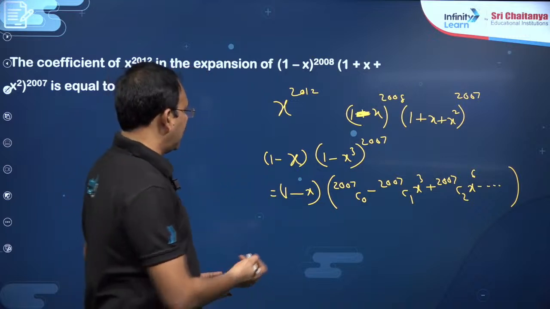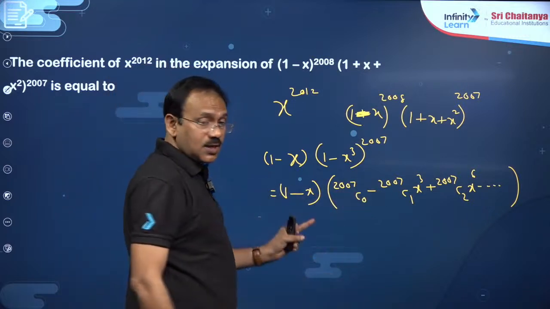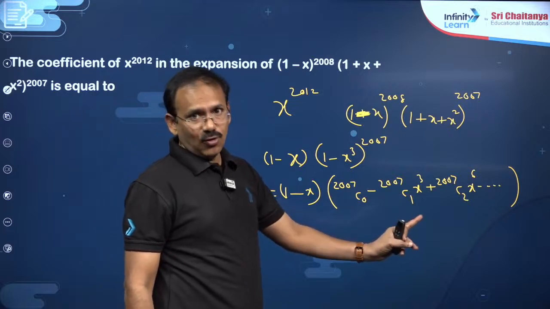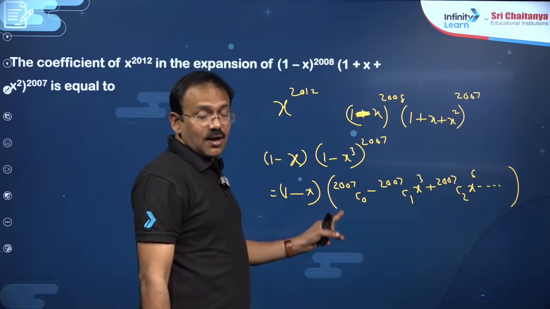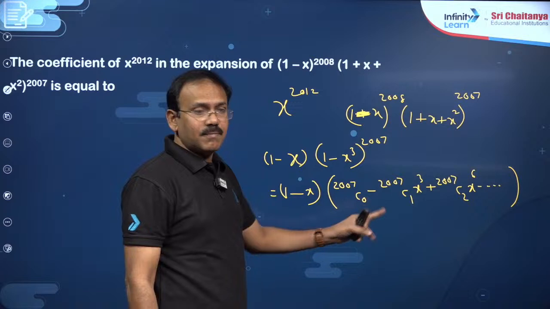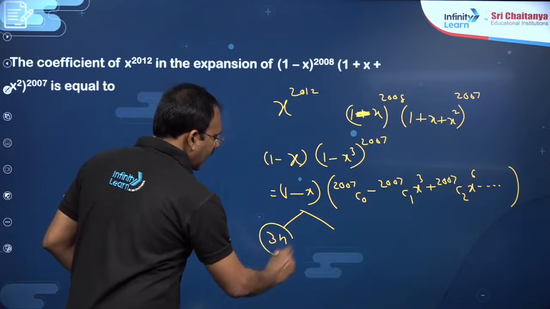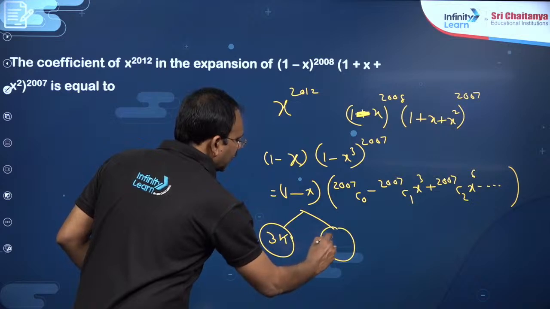Now you have to multiply. If you multiply with 1, you see this is constant, all the powers of x will be multiples of 3 only. If you multiply with x, all the powers of x will be 3n plus 1, right? So if you expand in total, the powers of x will be either 3k type or 3k plus 1 type.